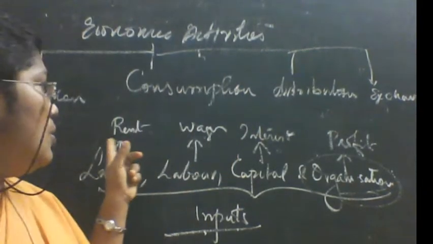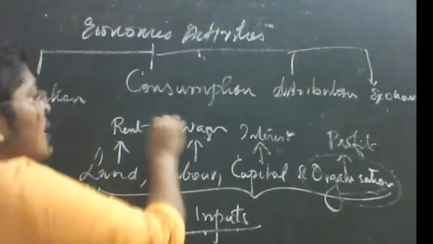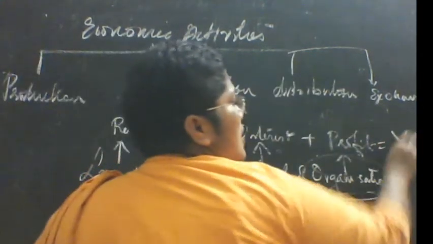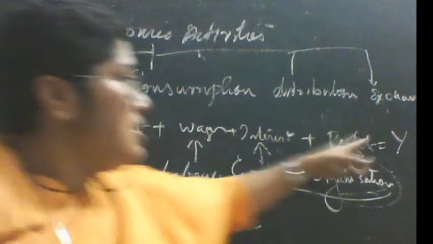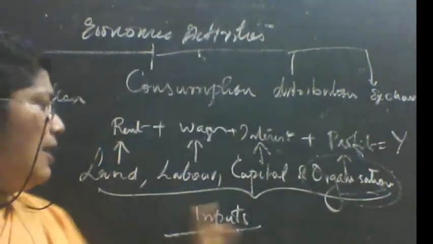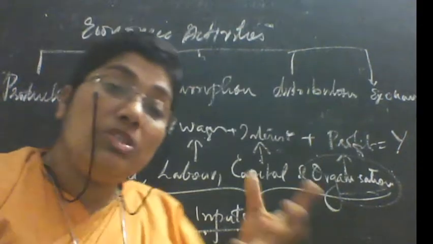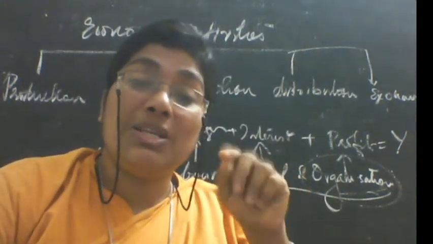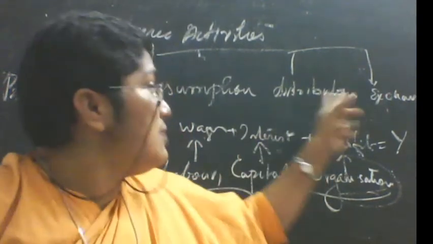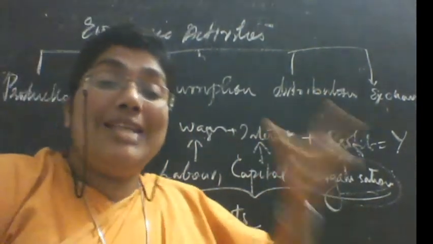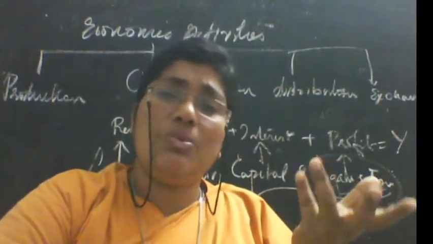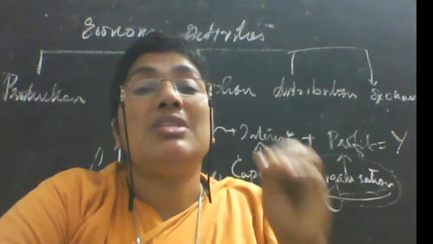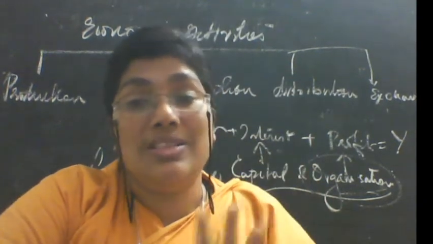So rent plus wages plus interest plus profit is equal to the income. This income is shared among the 4 factors of production. Factors of production will not get any reward; the owners of the factors of production get the reward. That is why distribution is the sharing of income, or national income, among the factors of production for their contributions in the production of goods and services.